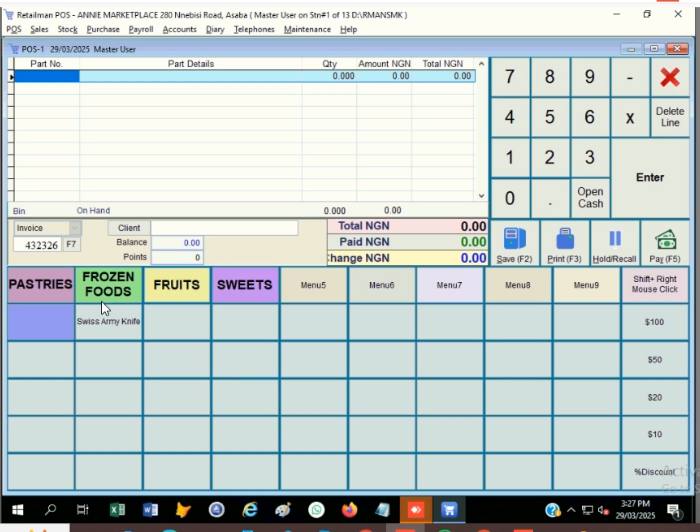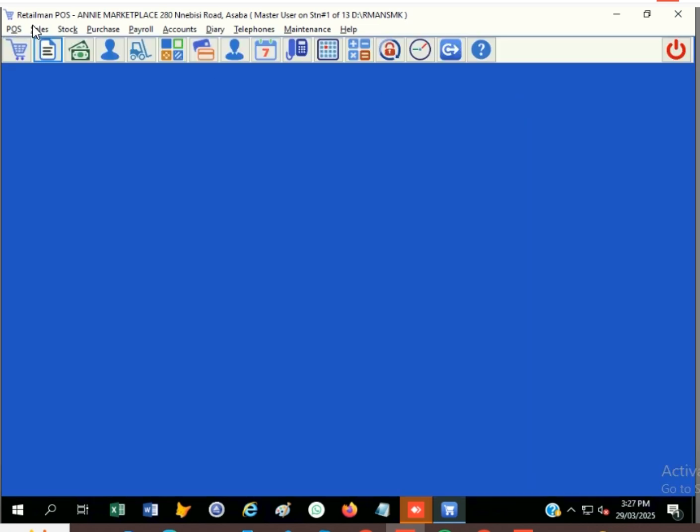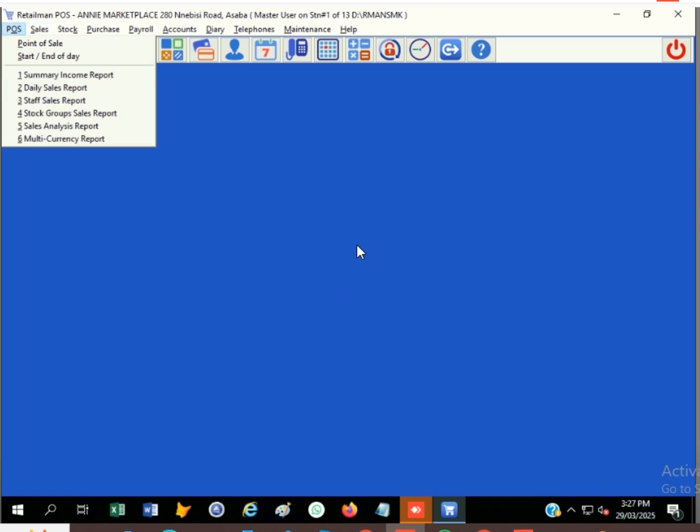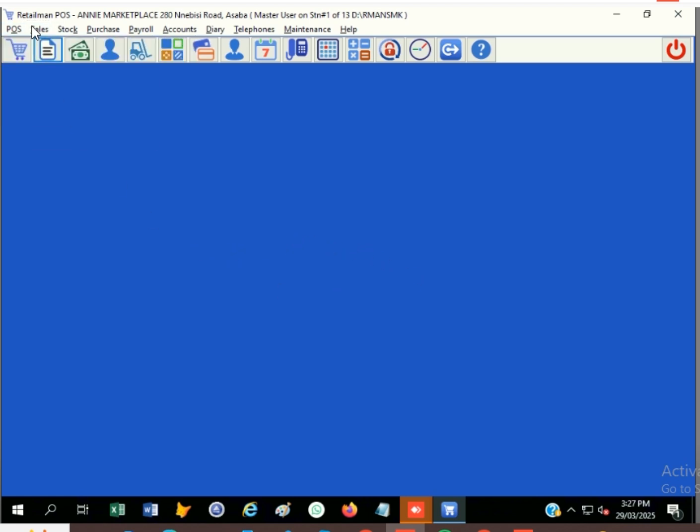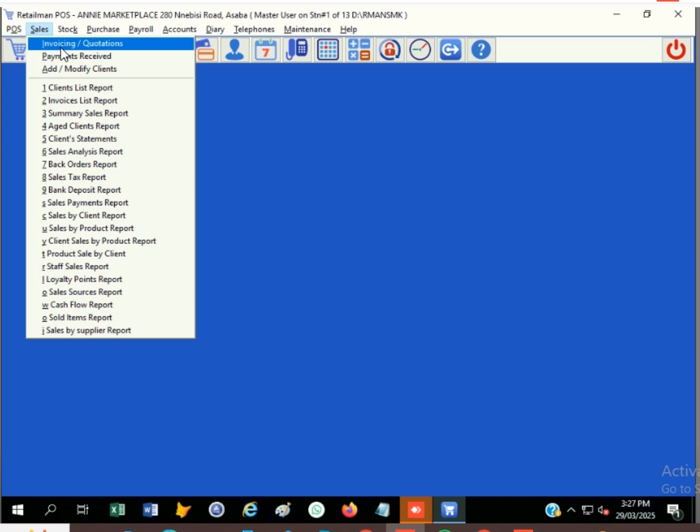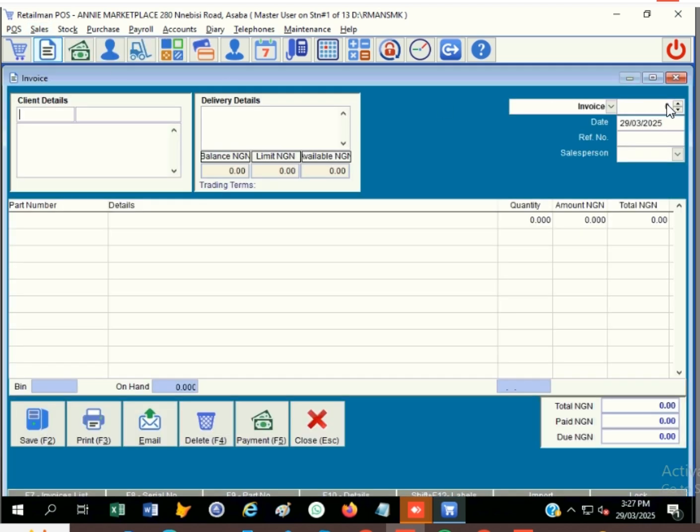The sale is made here and the invoice number is out. The customer comes back with his invoice. Then all you need to do, go to sales, then go to invoice/quotation, then here type the invoice number that the person is returning. Type the particular invoice number now.